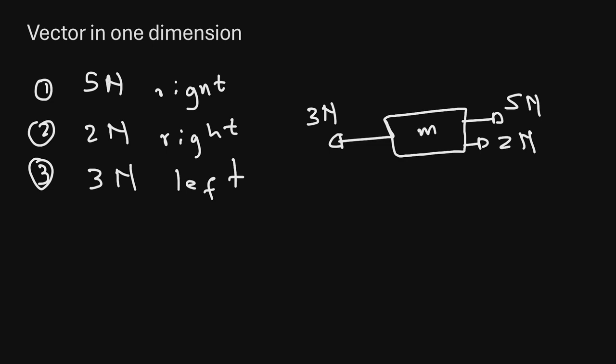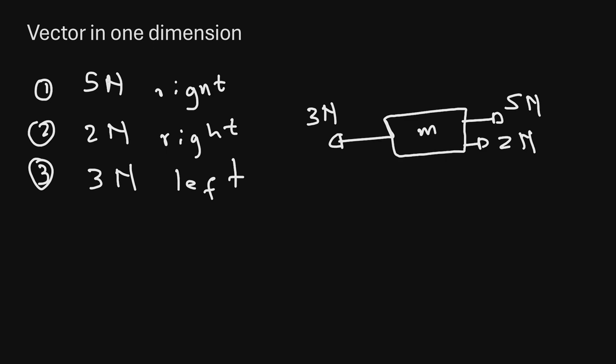So if you want to add these vectors, you can add them by using what we call a schematic diagram, and we can also add these vectors by using calculations. If we want to add these vectors by using calculations, that means we must draw a free body diagram for all the vectors that we have.